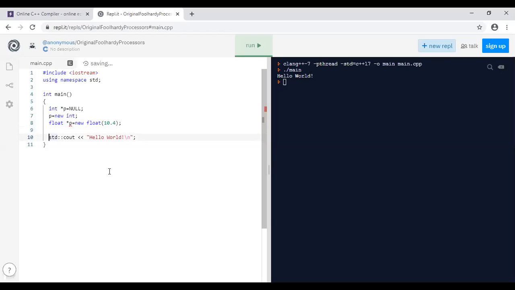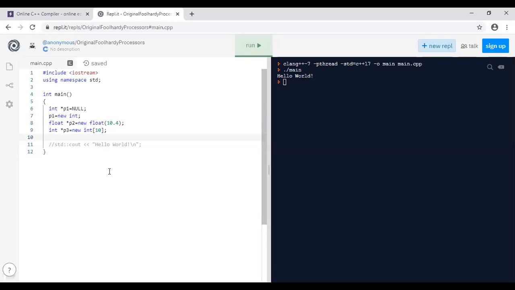Next one, with respect to the third one, array declaration, int *p3 is equal to new int[10]. So here in this case, we have reserved 10 different blocks for this particular p3. I'll write it as p2 and p1. So we have initialized 3 different pointer variables with the help of 3 different ways.